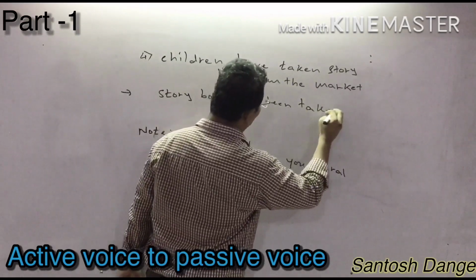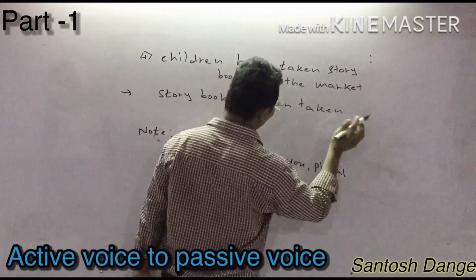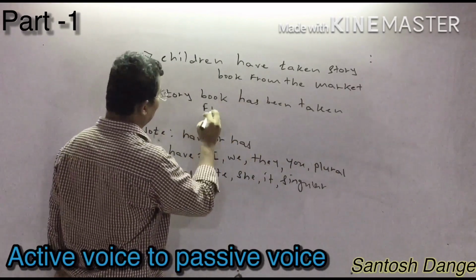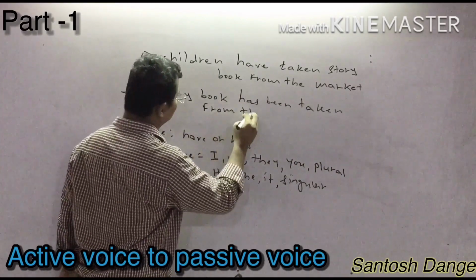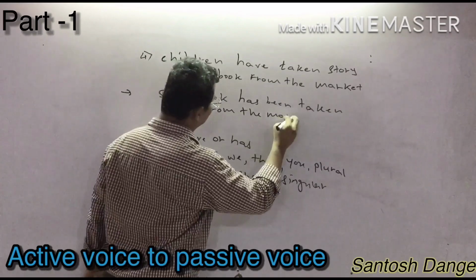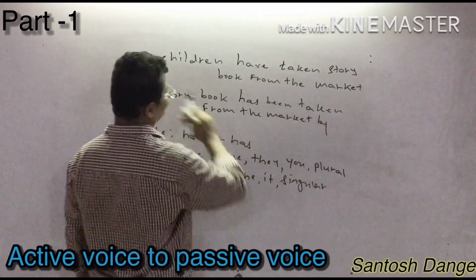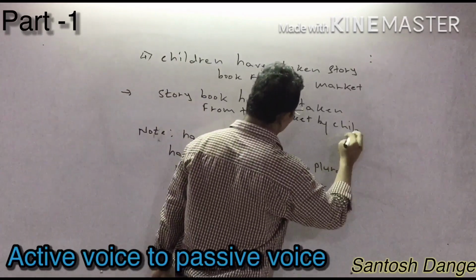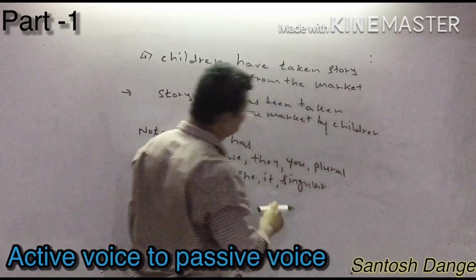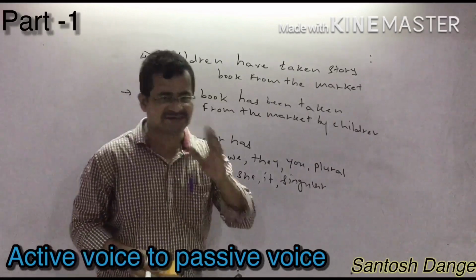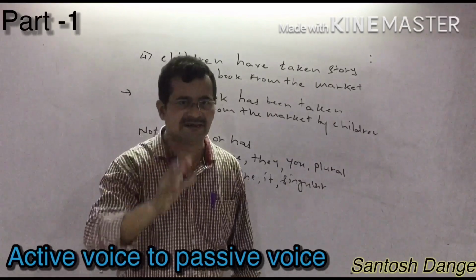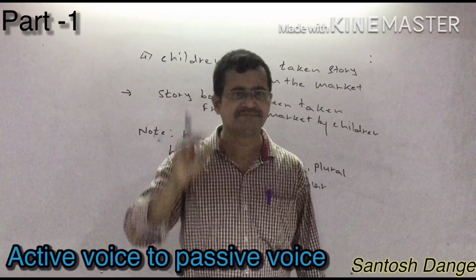Past participle of the main verb is what? Taken. Remaining part of the sentence, from the market. After that, what do you have to write? By children, you have to write as it is. This is the first form of the active to passive voice. Whenever they have given have as that, you have to write been.